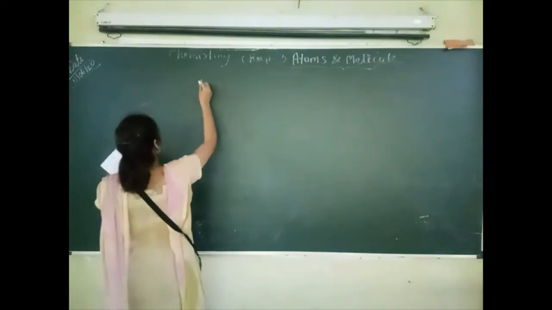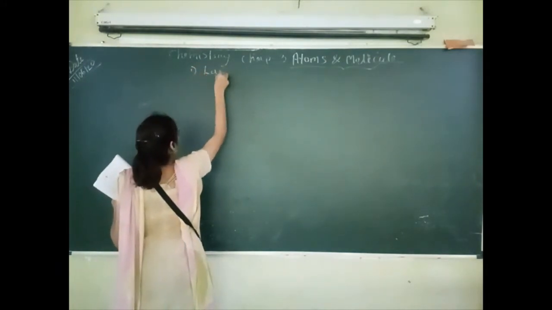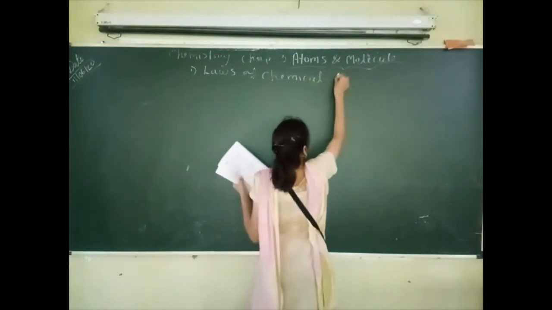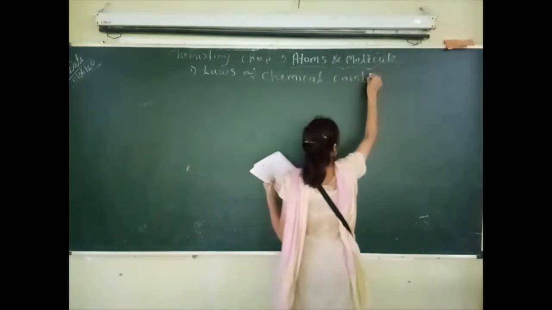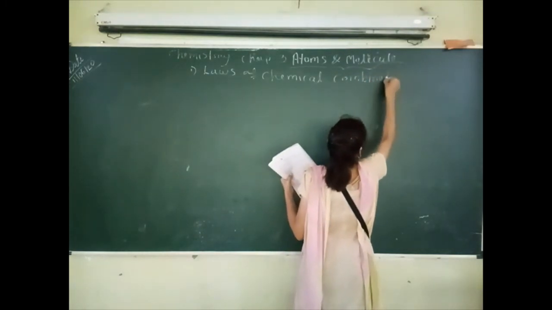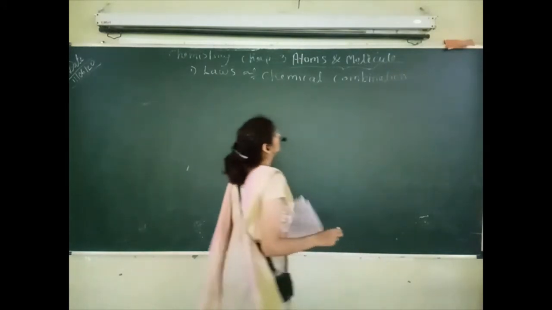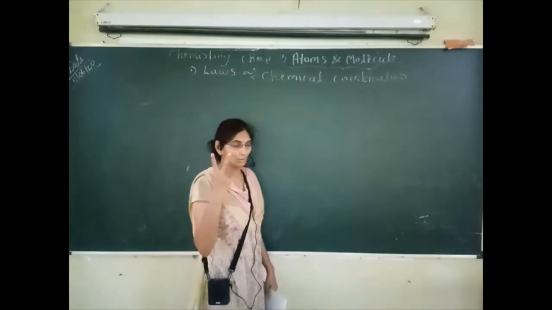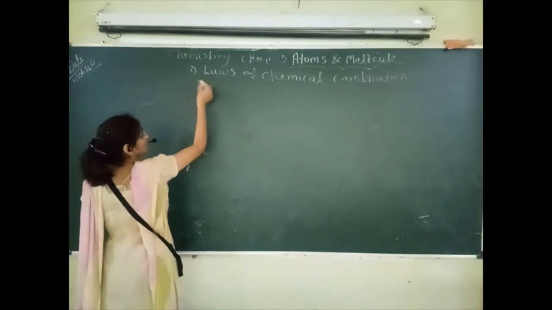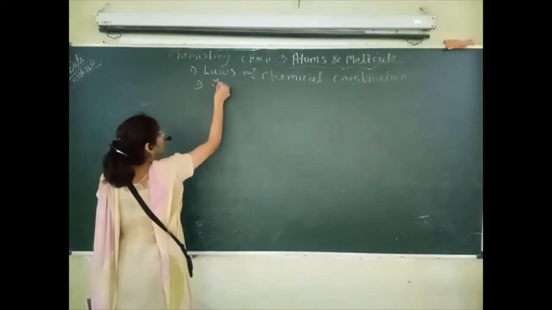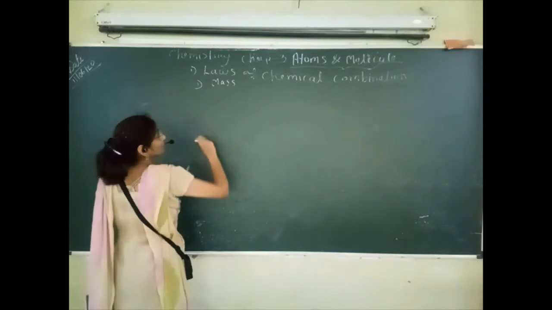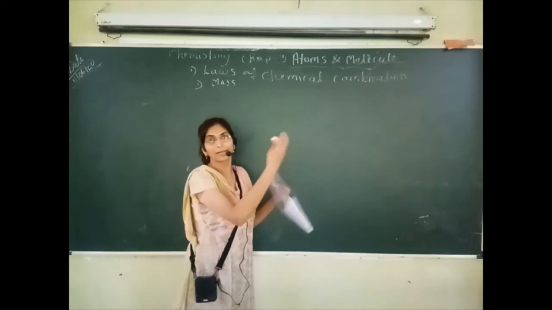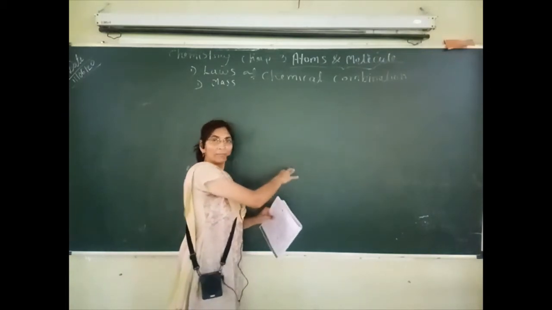So which are the rules? We will now see the laws of chemical combination. Under this topic we will learn two laws. One law is related to the mass of the reactant. Reactant means what we are going to react. And what is the product? Product means what we get after the chemical reaction.